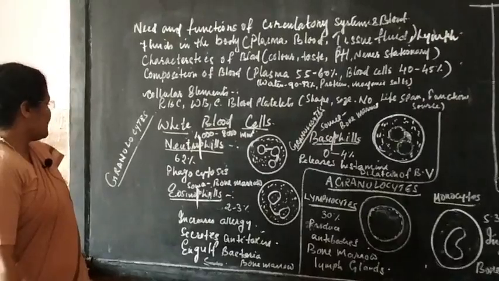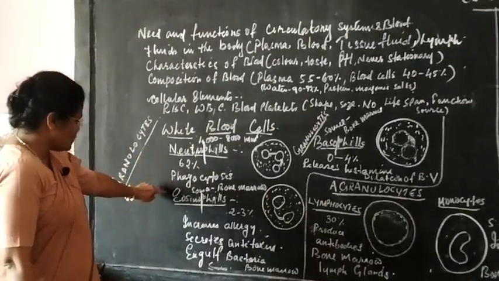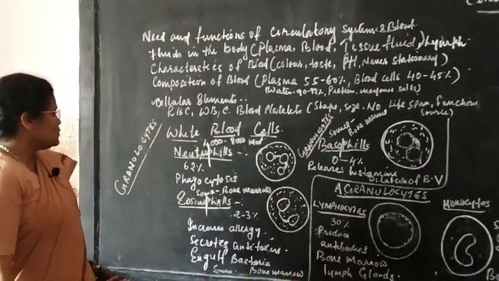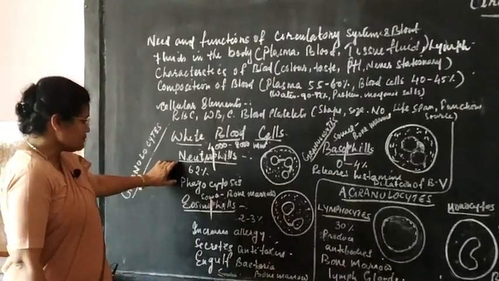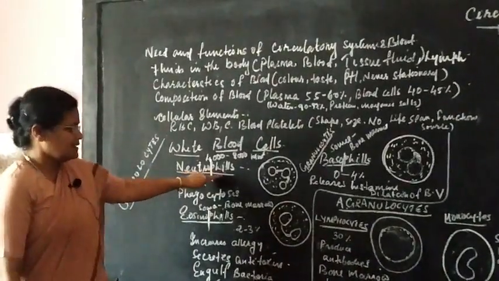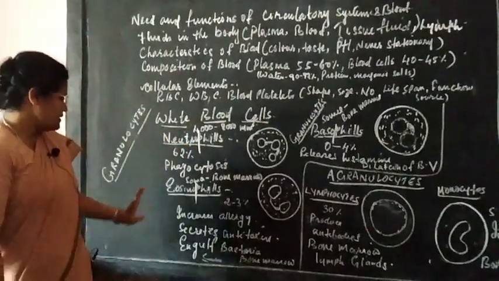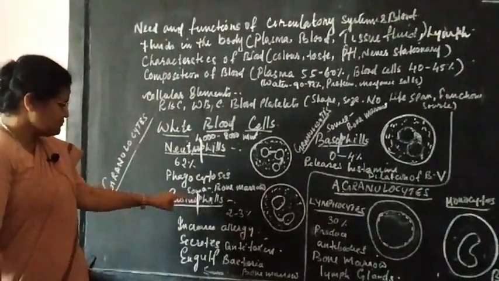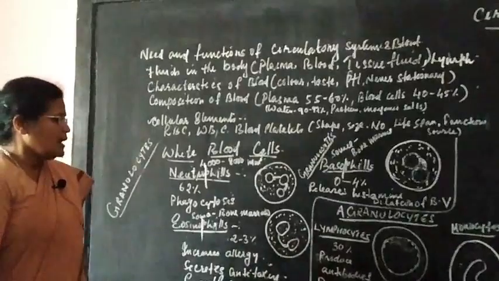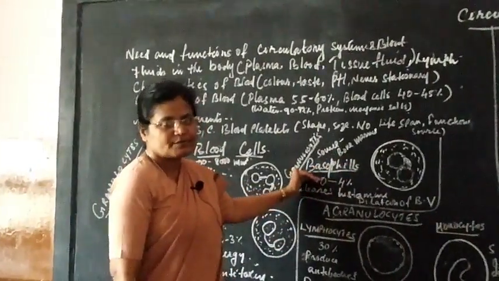Now coming to neutrophils, eosinophils and basophils. Neutrophils have an affinity towards neutral dye. Eosinophils have an affinity towards acidic dye. Basophils have an affinity towards basic dye.